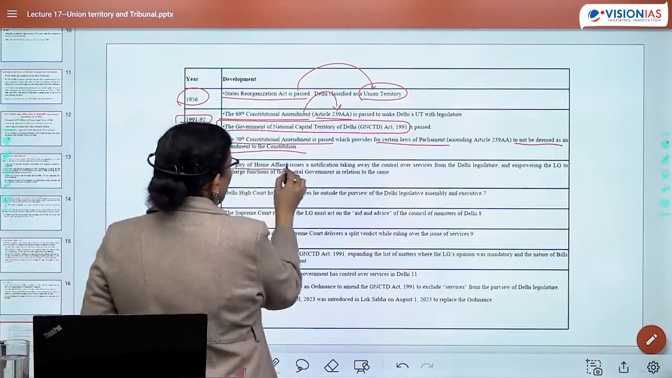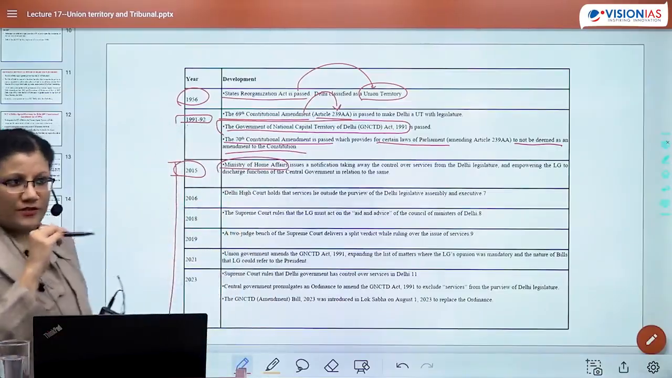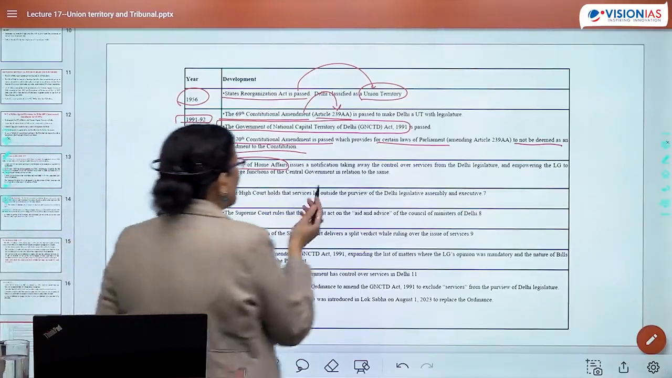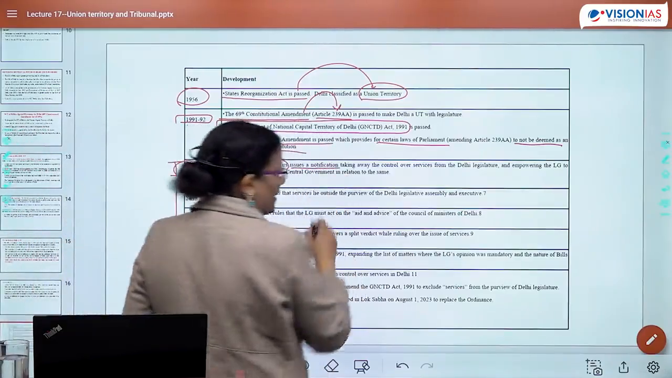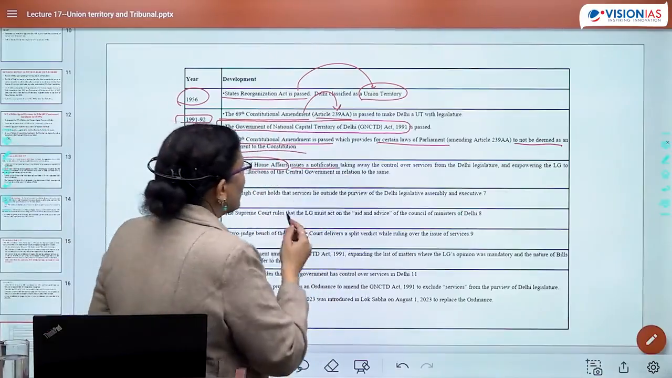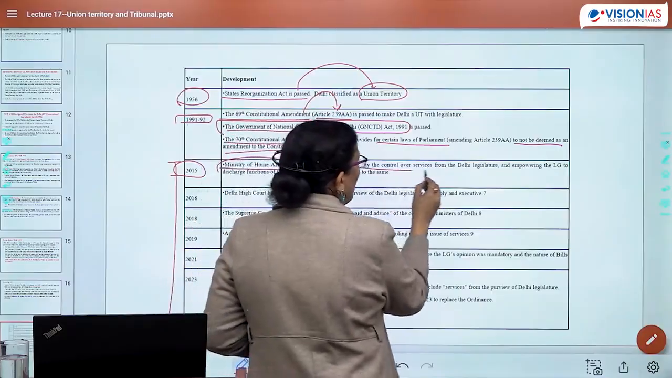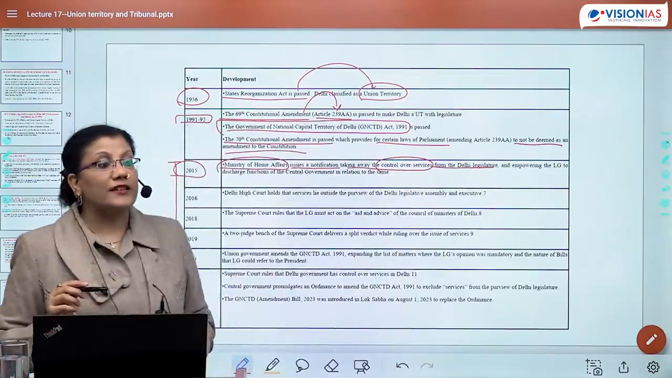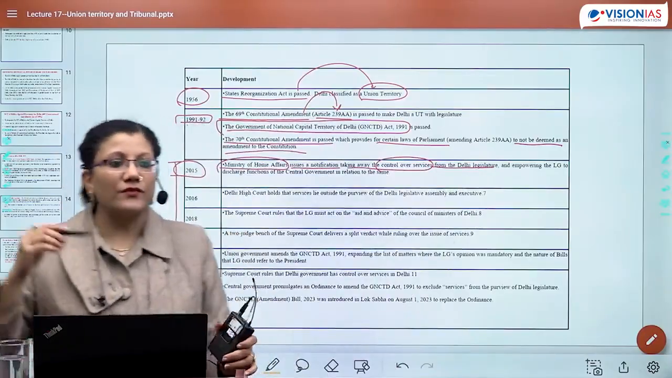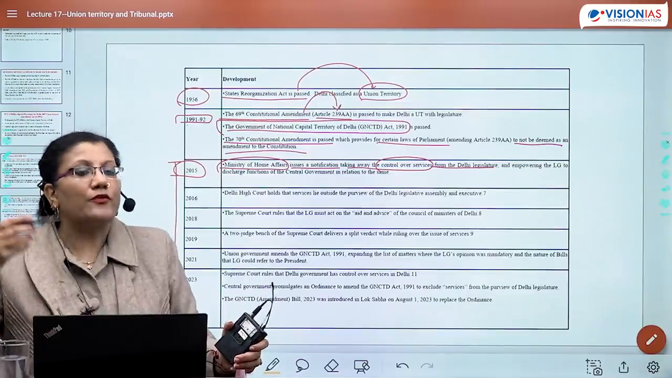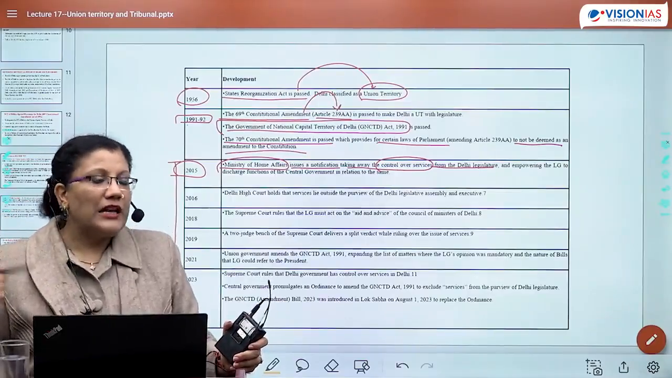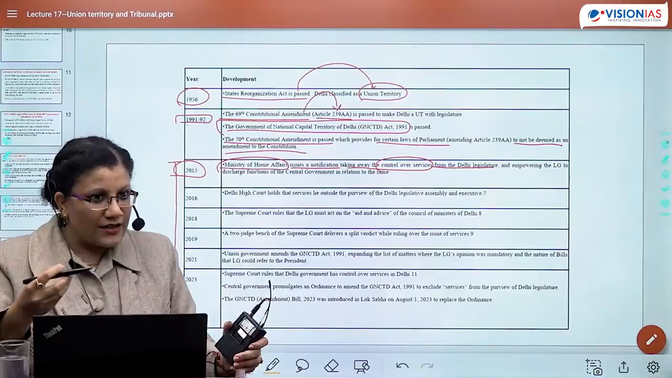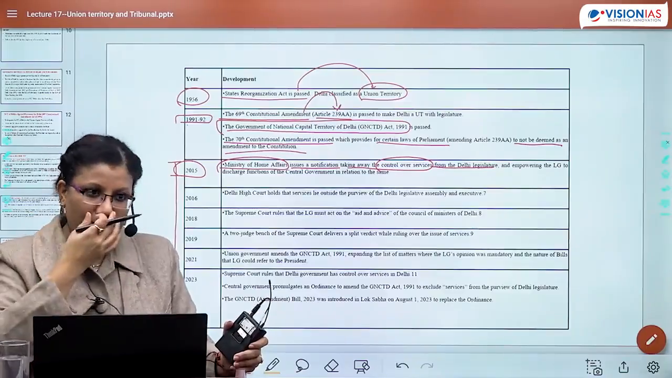Ministry of Home Affairs, I told you, this is the nodal ministry for administration or making any rules and all regarding UTs. So now Ministry of Home Affairs issues a notification. This notification takes away the control over services from Delhi legislature. Services as in services which administrators are providing in Delhi. Services was regarding the government officers' service condition and their transfer condition.